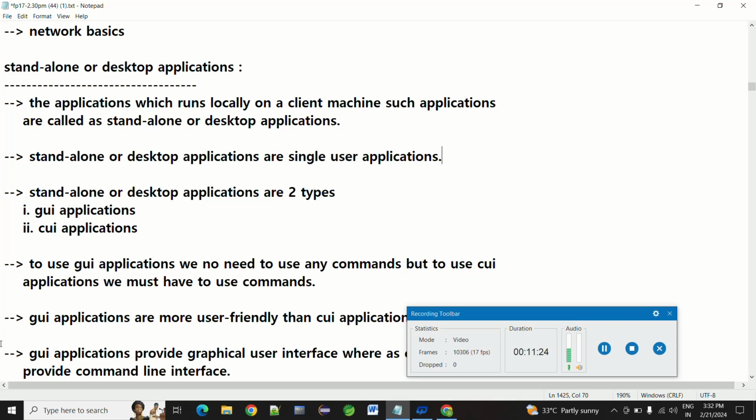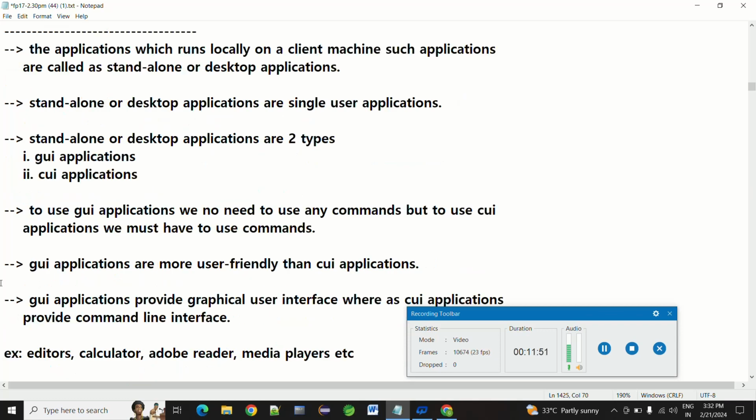For example, if you download any apps on our mobile or laptop, it will consume our system memory. So applications that use system memory are standalone or desktop applications. If an application does not use our system resources like memory or data, such applications are called web applications or server applications.